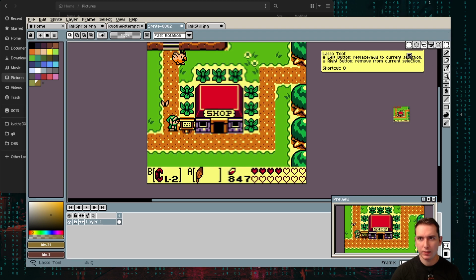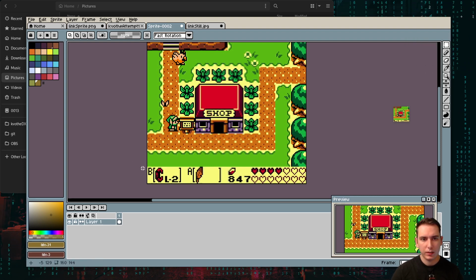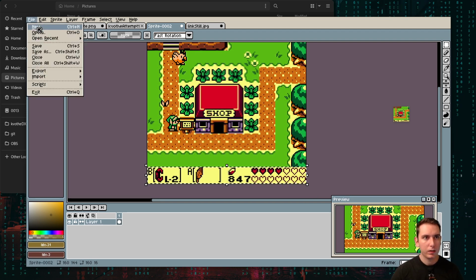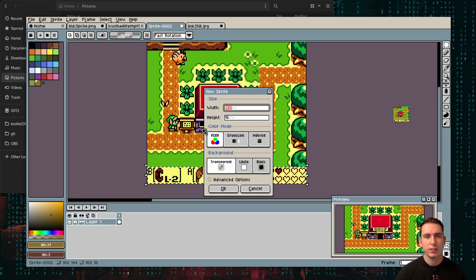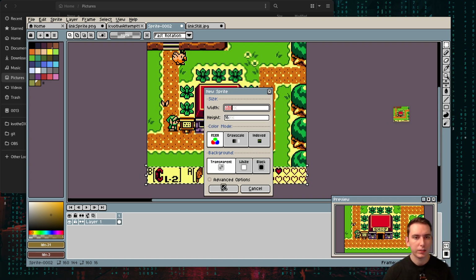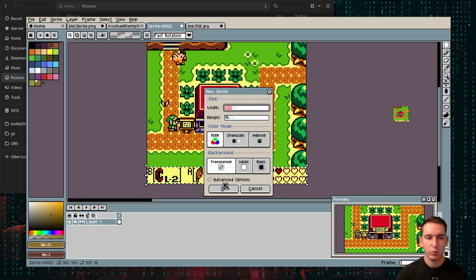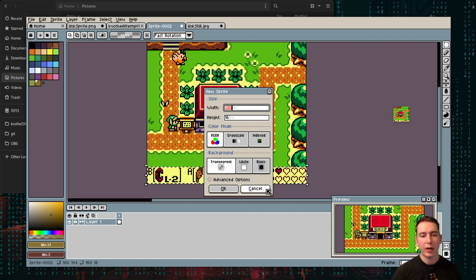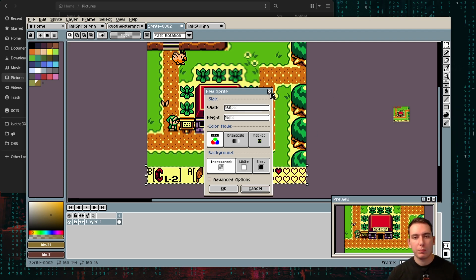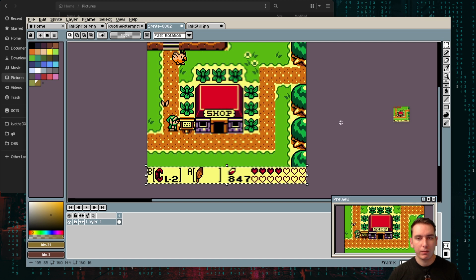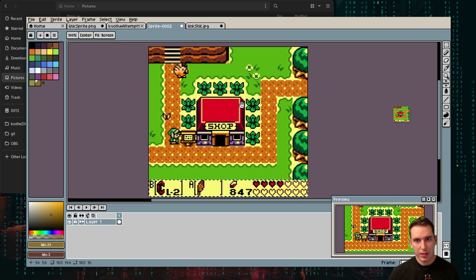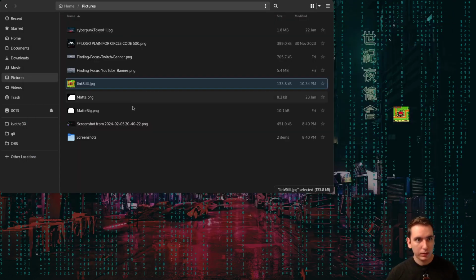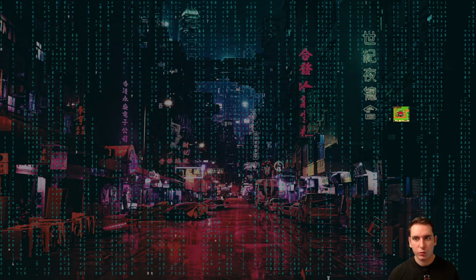So if we take this area and hit new, this canvas size is 16 by 160, which sounds exactly right. It's one sprite height tall and a screen width wide. So we'll do 16 by 160. That sounds exactly right. So one-tenth of the screen is that little HUD down there. So let's go ahead and add that as a sort of placeholder.